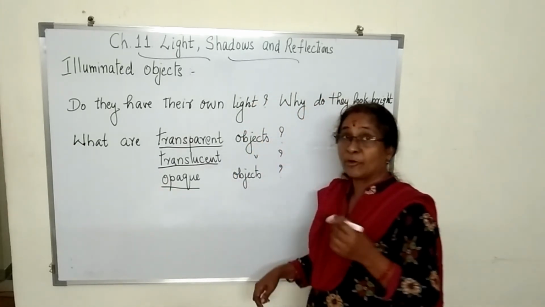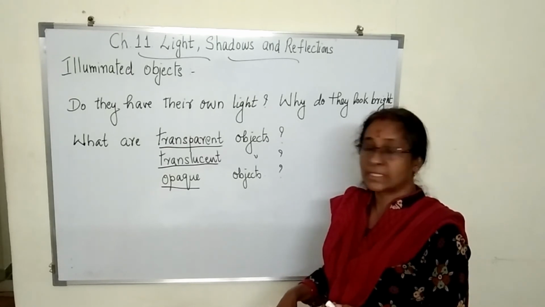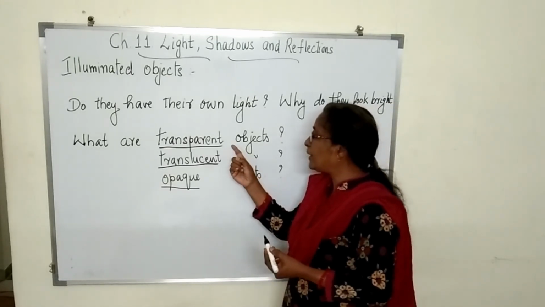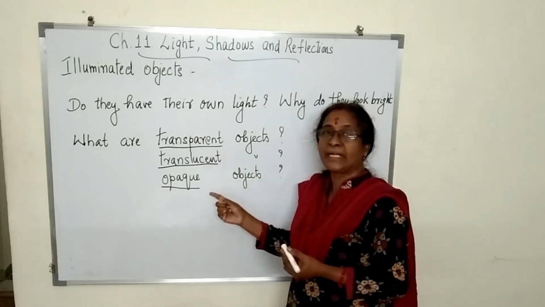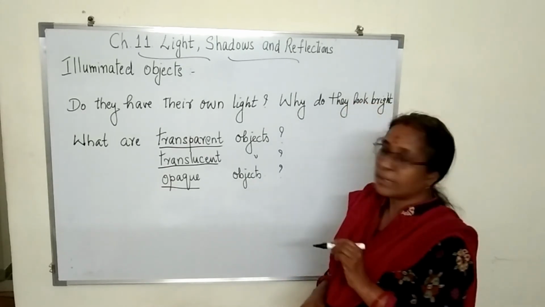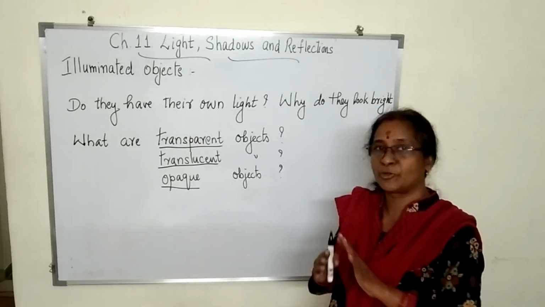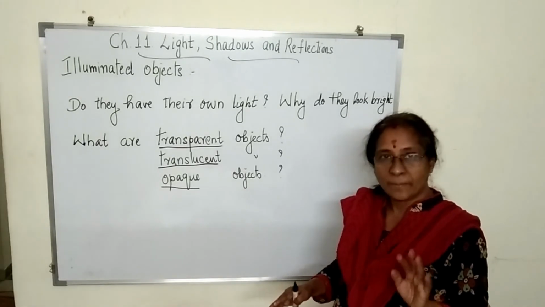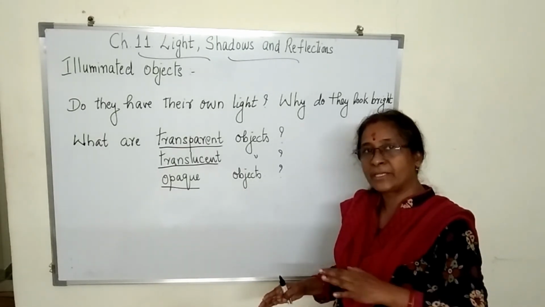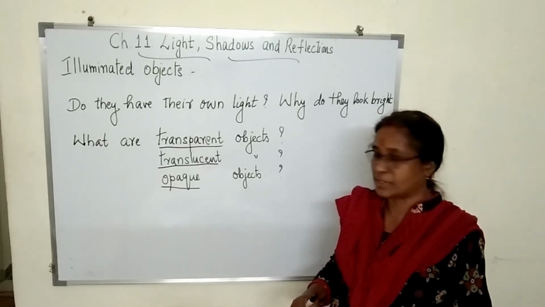So we learned illuminated objects, then we learned transparent, translucent and opaque objects. Illuminated objects are objects which don't have their own light but will become bright with the help of luminous objects.